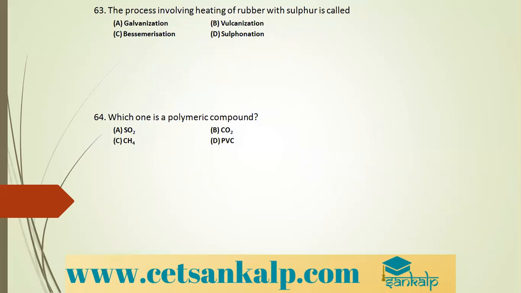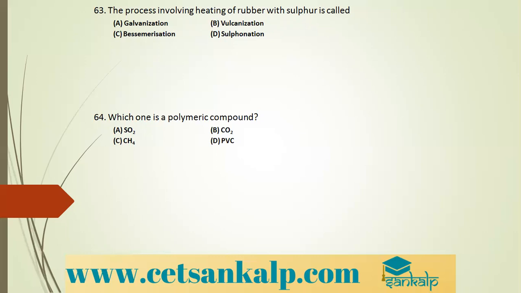Why do we heat rubber with sulfur? In order to improve its properties. Natural rubber is elastic, but its elasticity is not that high. Therefore, natural rubber is heated with sulfur or sulfur containing compounds. When it is heated, sulfur linkages occur between the molecules, which produces extra elasticity and tensile strength.